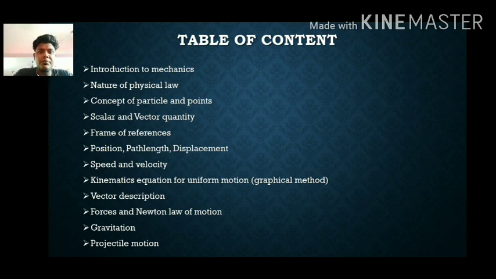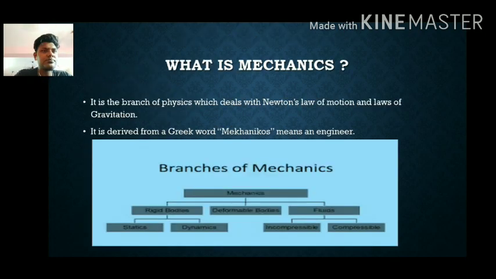Then unit 9 will start: vector description, forces and laws of motion. Chapter number 10 will start: gravitation, projectile motion. Then 11 sound, after that 12. So in this chapter we are dealing with mechanics. Mechanics has three main parts we will be studying. So 8, 9, 10 are dealing with mechanics. What is mechanics?